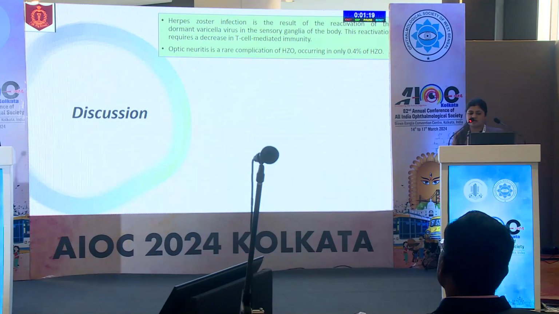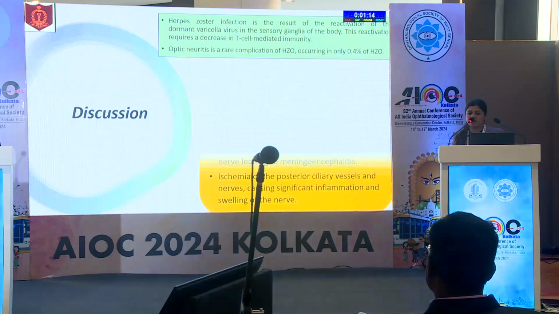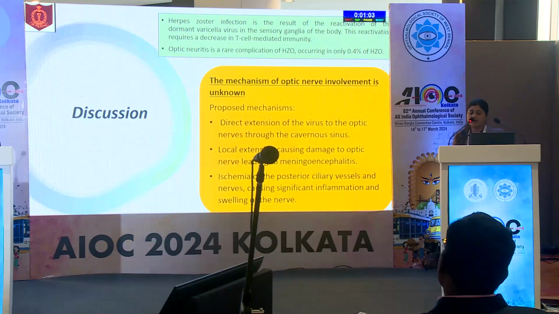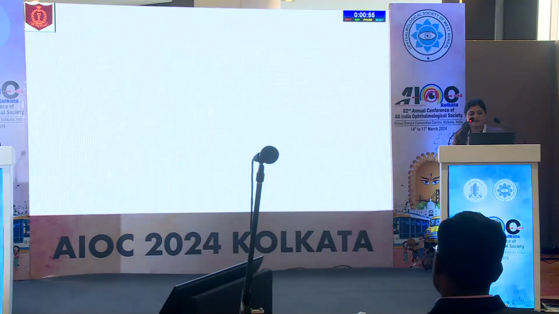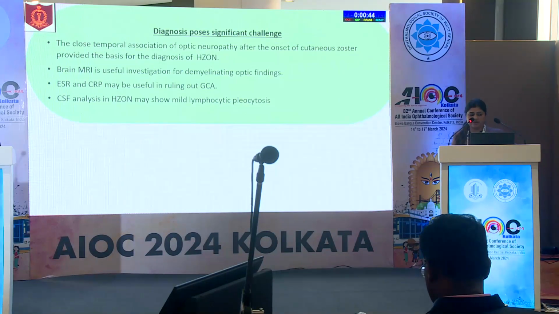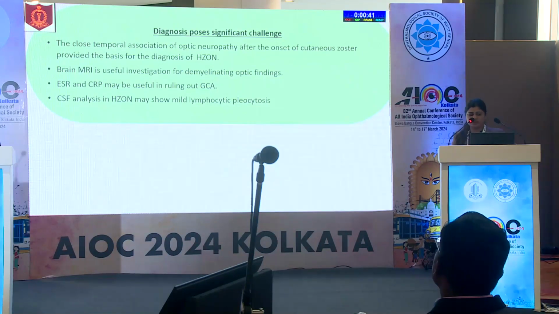Herpes zoster infection is a result of reactivation of the varicella virus, and optic neuritis is a very rare complication, occurring in only 0.4%. The mechanism of optic neuritis is rarely known. However, the proposed mechanisms are direct invasion of the virus to the optic nerve, local extension from the cavernous sinus causing damage to the optic nerve, or ischemia of the posterior ciliary vessels causing inflammation of the nerve. The diagnosis poses significant challenges, but the close temporal association of the optic neuropathy after the onset of cutaneous zoster gives a clue. Brain MRI and inflammatory markers are significant tests to rule out other diagnoses.